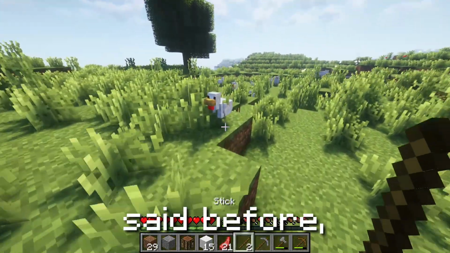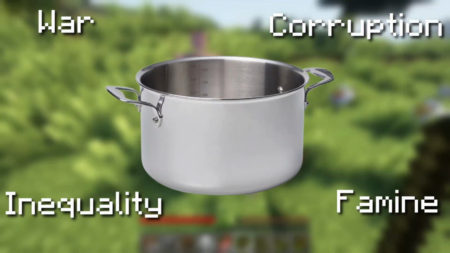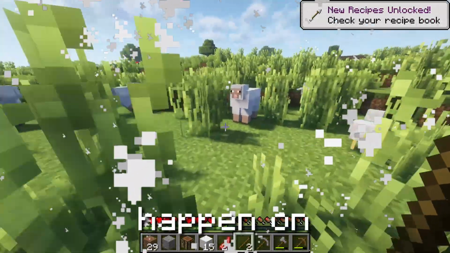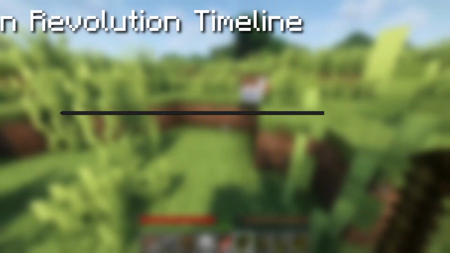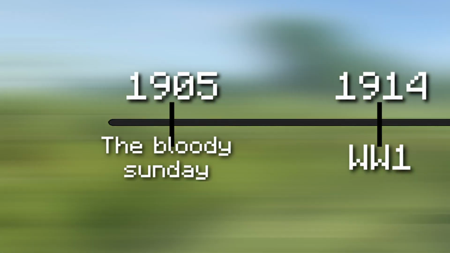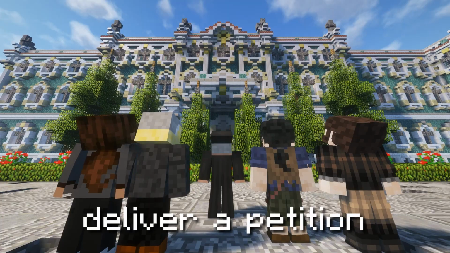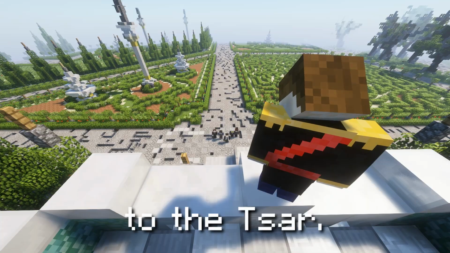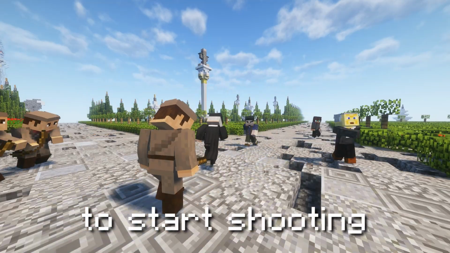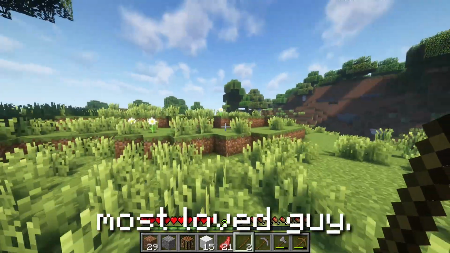As I said before, the revolution didn't just pop out of thin air. There were a bunch of events that slowly cooked the pot until it exploded, and it didn't happen on the first try. Back in 1905, Russia had a little prequel known as Bloody Sunday. A priest decided to lead a peaceful march in St. Petersburg to deliver a petition to the Tsar. But the Tsar wasn't really into peaceful protests, so he told his soldiers to start shooting and arresting people. Shockingly, this didn't make him the most loved guy.